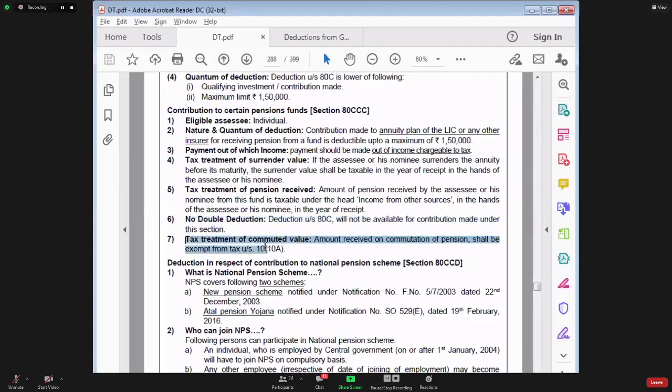Point number 7, tax treatment of commuted value. When you receive the pension from this annuity or pension plan, you also have an option to commute it, and then you are eligible to claim the exemption as per section 10 clause 10.